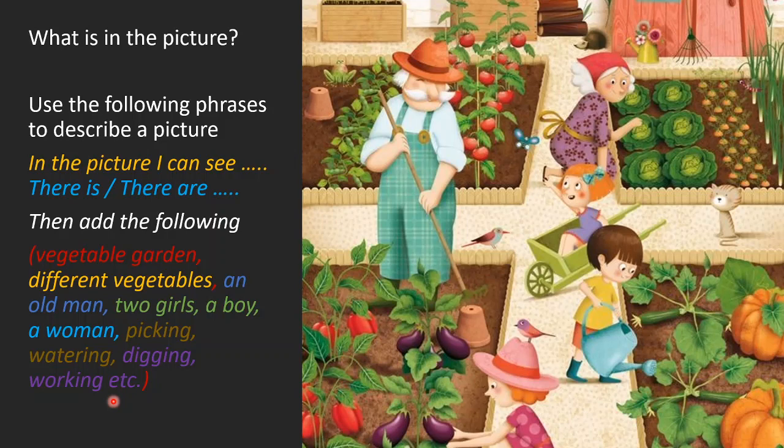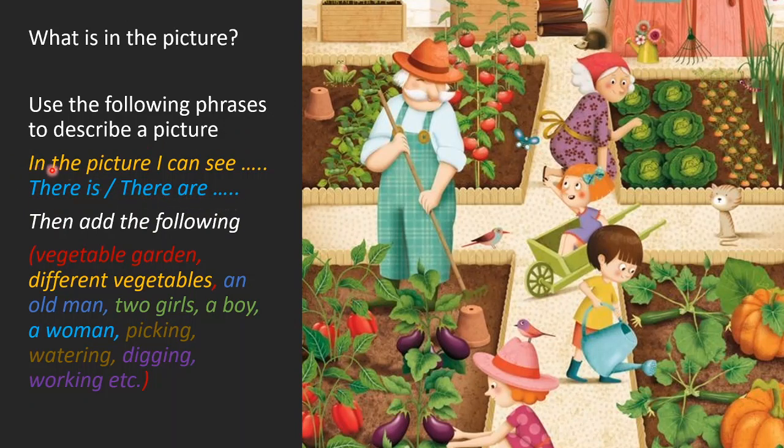On your computer screen you all can see a very beautiful picture. There are so many things and so many people in this given picture. Okay, so many items are there. Now what is in the picture? Whenever you are given a picture for description or for composition writing, you should use these two phrases. Okay, first of all, you should know about these two phrases. Phrase number 1 is in yellow color and phrase number 2 is in blue color.